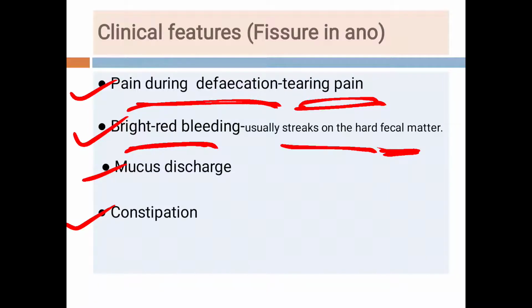So what happens, students, is that because the patient has severe pain and bleeding during defecation, the patient avoids defecation. Because of this there is constipation, but the patient gives a history that there is continuous pain even after defecation for 3 to 4 hours, 5 hours, and that's why the patient gets irritated.